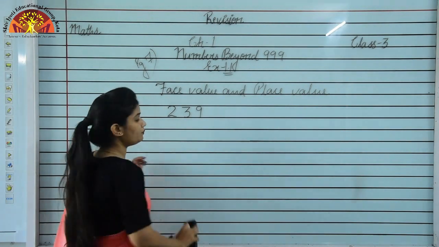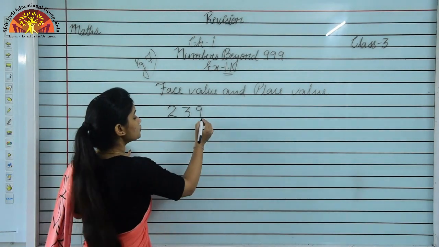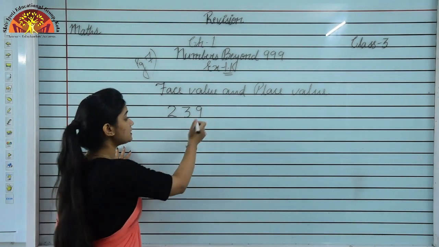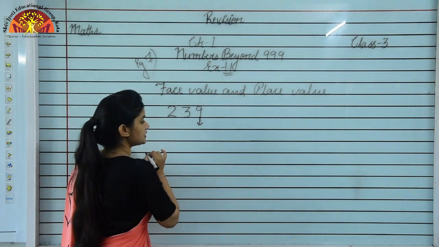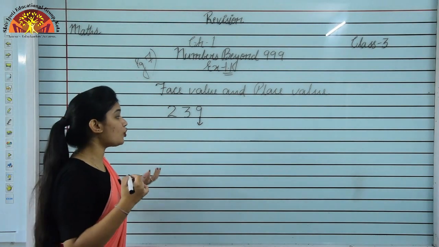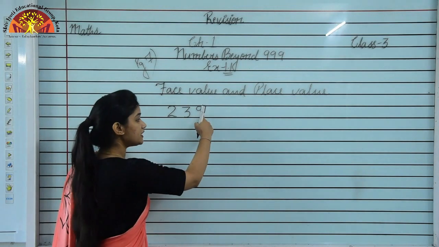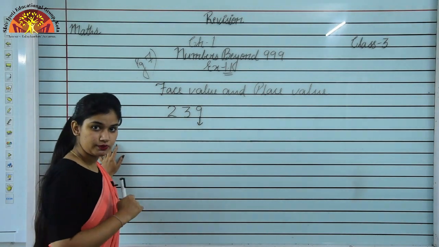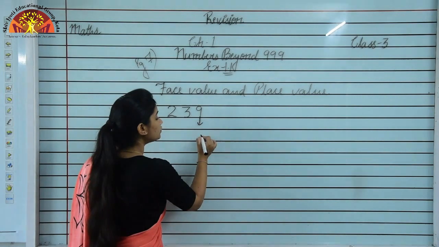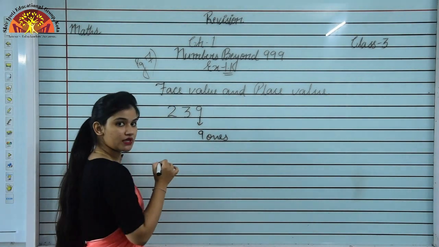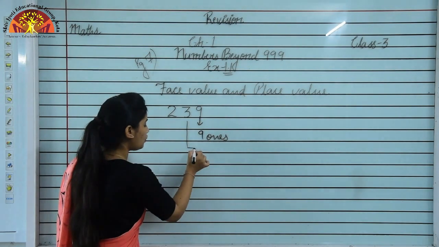Now I will tell you place value. So students, for place value you have to see the digit. Suppose the first digit is 9. Now we have to observe which place this digit is coming at, what its position is. As we can see 9 is coming at ones place. So the place value of this 9 will be 9 ones. Is it clear? And the place value of 3.